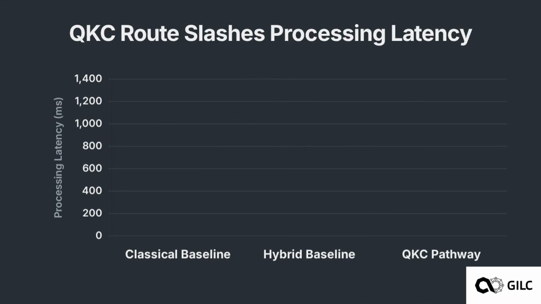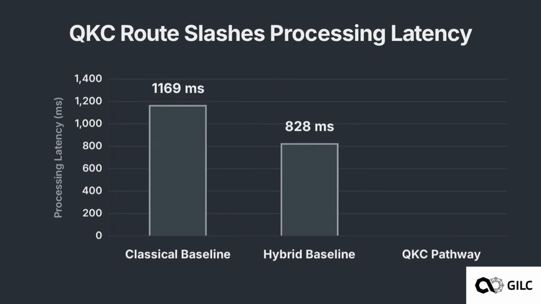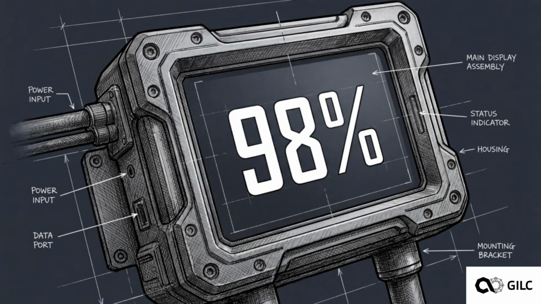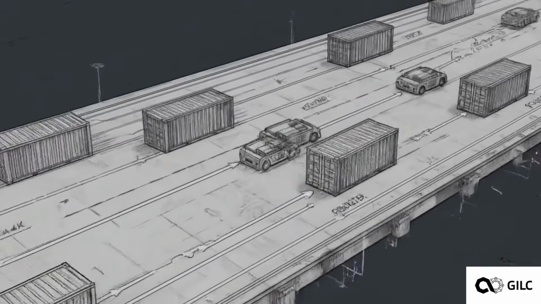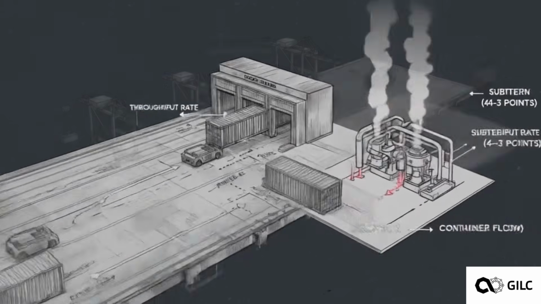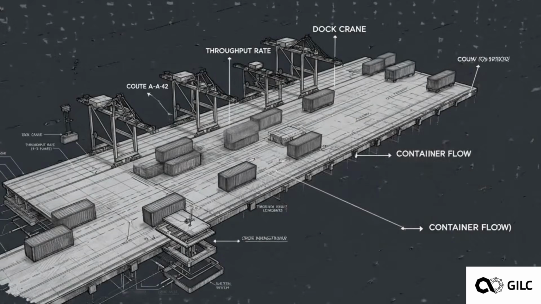This chart shows the QKC benchmark doctrine in action. Every execution route must be tested against established classical and hybrid baselines. The system only authorizes deployment when the new computational pathway can explicitly exceed the baseline metric. Raw processing speed is then converted into strict operational KPIs. A faster execution time translates directly into quantifiable, real-world metrics, like reduced supply chain latency or increased power grid efficiency.